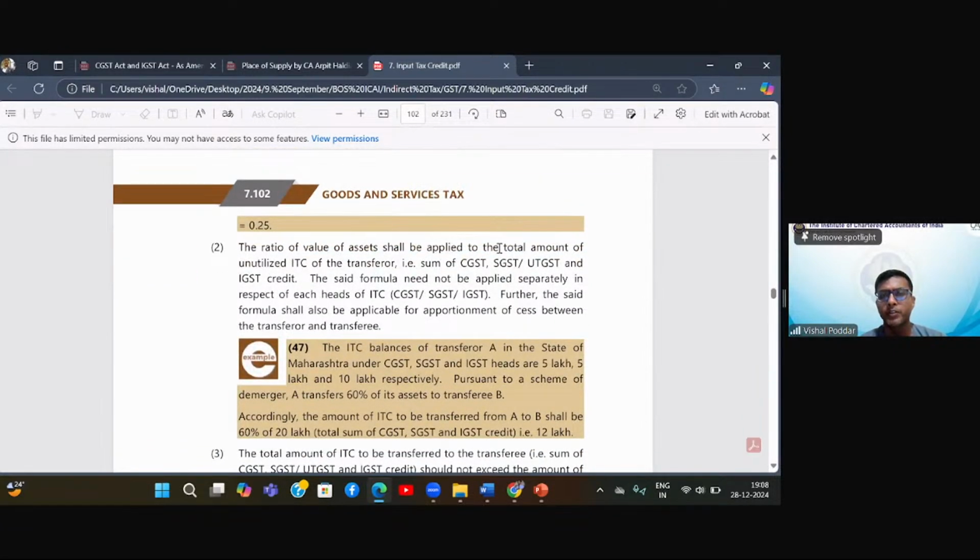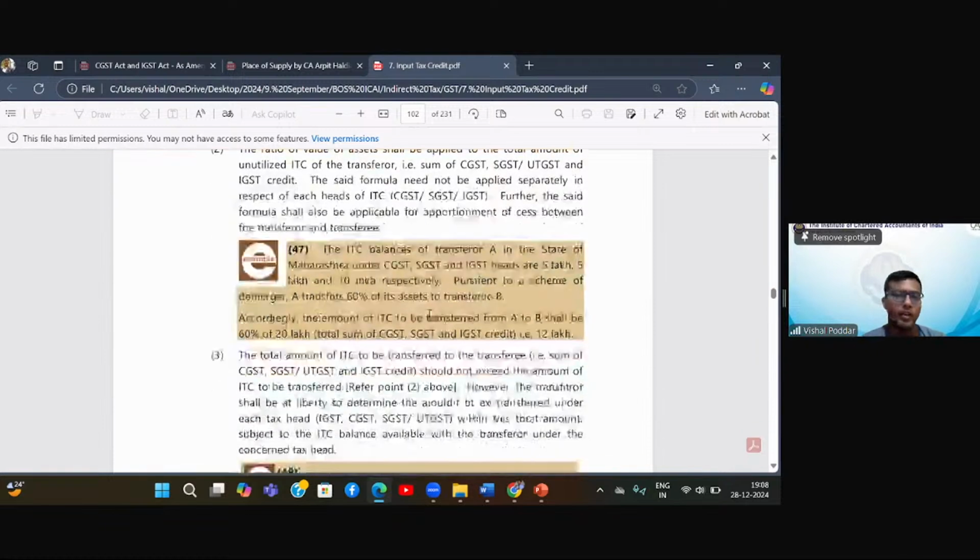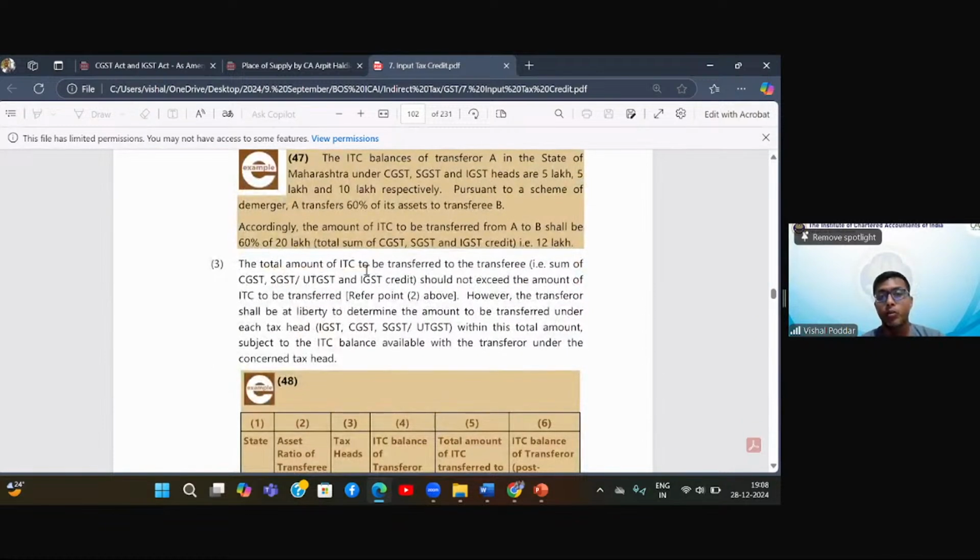Again, the ratio of value of assets shall be applied to the total amount of unutilized ITC. That is the sum total of all these credits. The said formula need not be applied separately in respect of each head of ITC. Further, the said formula shall also be applicable for apportionment of cess between the transferor and transferee. Fine. The total amount of ITC to be transferred to the transferee, that is the sum of all these, should not exceed the amount of ITC to be transferred.